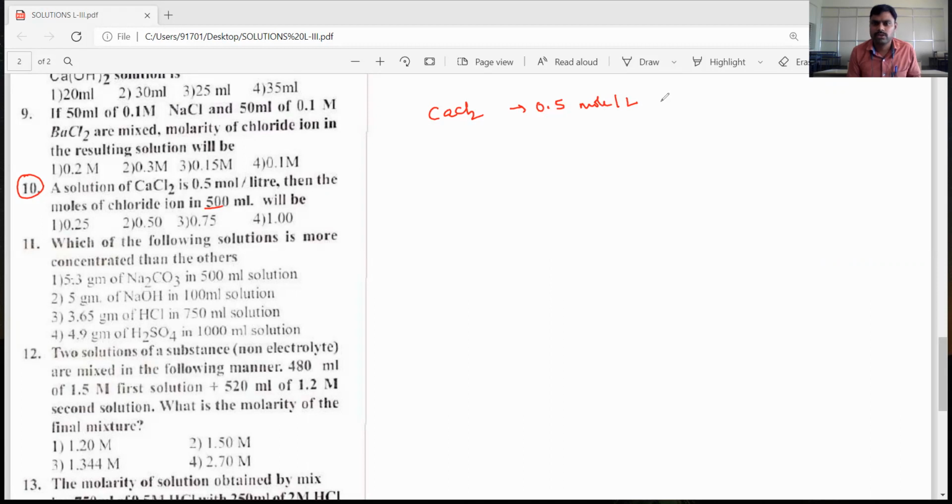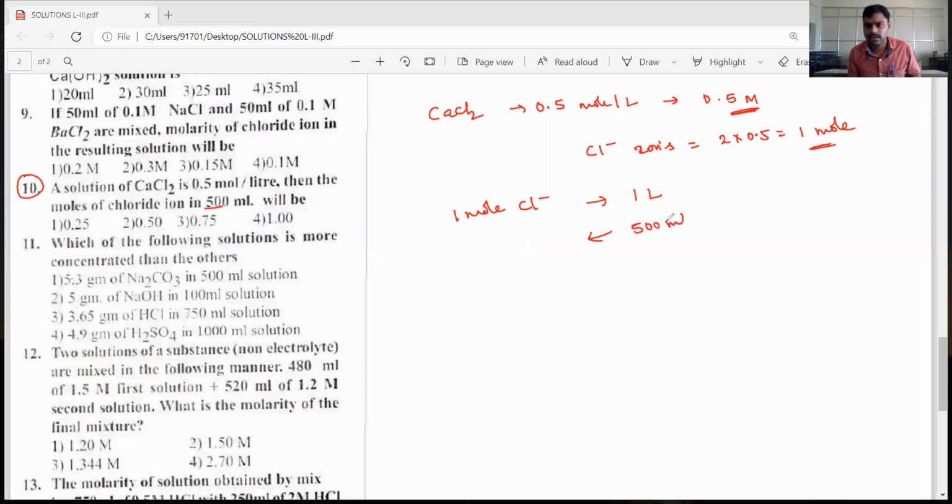So 0.5 moles per liter means 0.5 molar is present. Okay, then the number of chloride ions is 2 into 0.5, which is nothing but 1 mole. Okay, 1 mole of chloride ions is present in 1 liter. Then in 500 ml, how many chloride ions are present? 500 ml means half